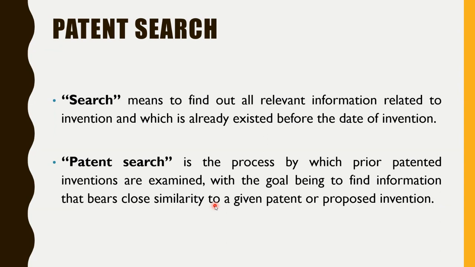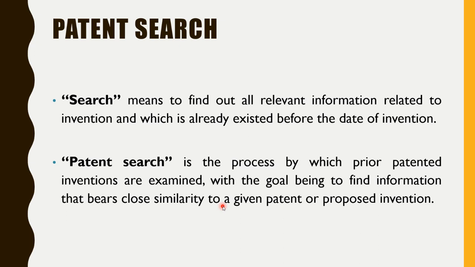Now, patent search. We need to know what patent search is and why it is required. Search means finding out, right? Basically finding out information, that is called search. And patent search means that prior art or prior patent inventions that are similar to our invention are examined. So whenever we are filing for a patent, we need to know whether our invention is new or not. We need to find out whether our invention fulfills the novelty criteria or not.